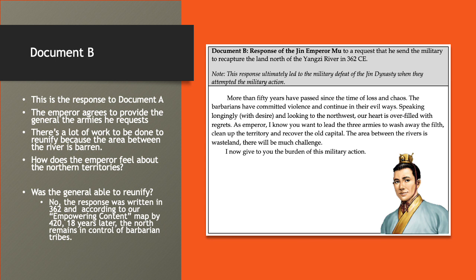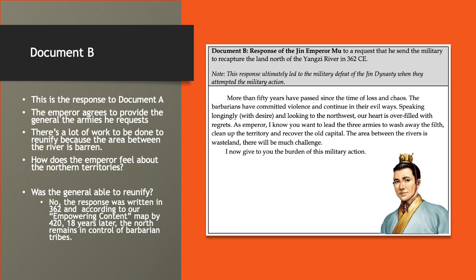So we get this extra note that, hey, this isn't going to work out super well, but let's see what the intention of the emperor was in his response. So let's take a look at the text. More than 50 years have passed since the time of loss and chaos. Again, this is referring to that same loss of the land north of the Yangtze River. The barbarians have committed violence and continue in their evil ways.